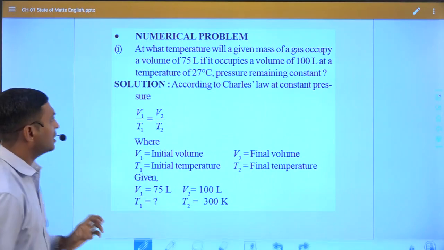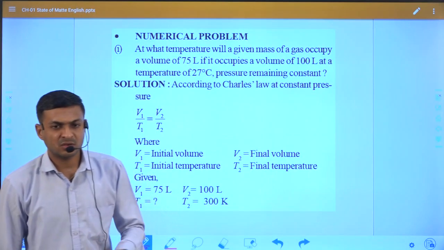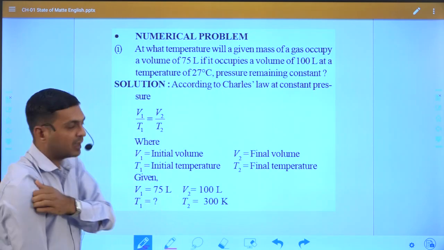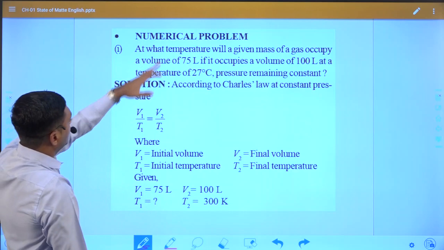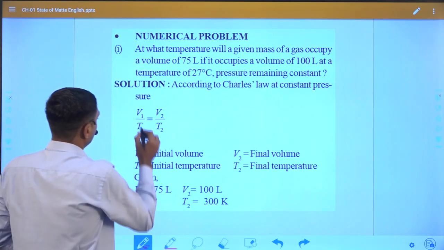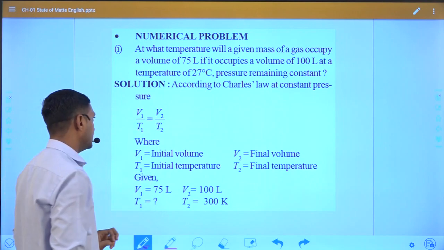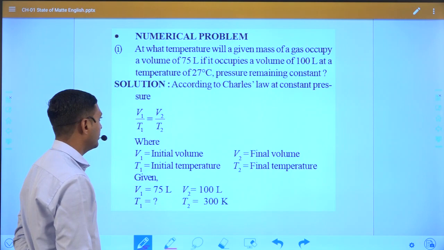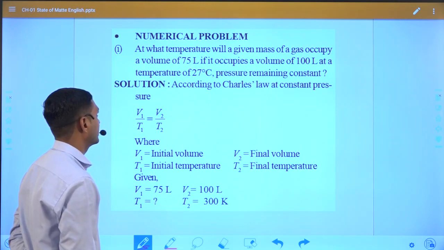Now, based on this law, we will try to solve an example. First of all, with the help of Charles law, the equation is V1 by T1 equals V2 by T2, right?